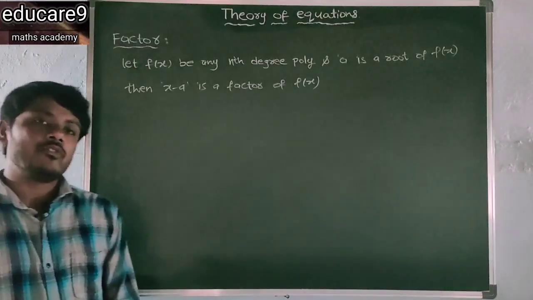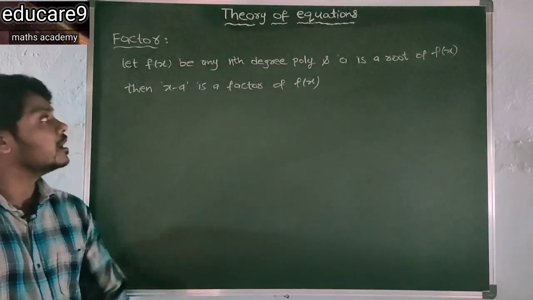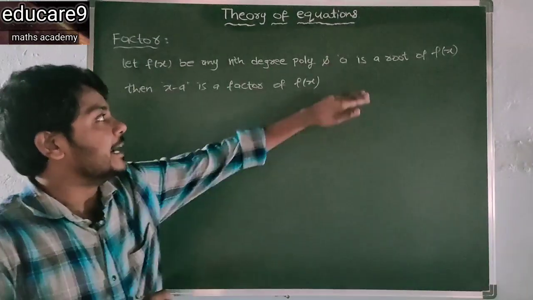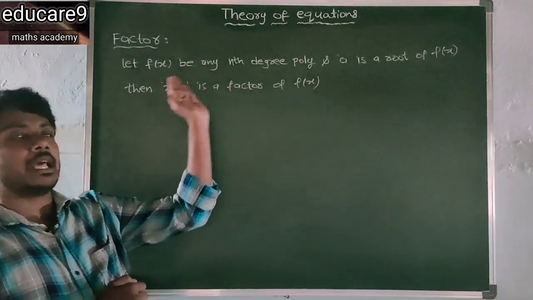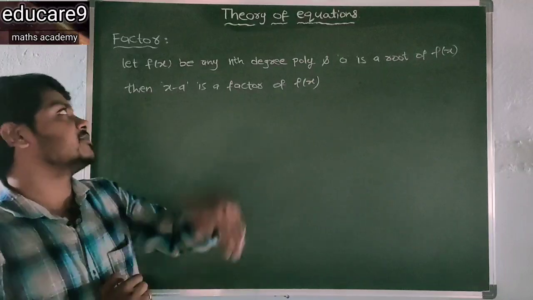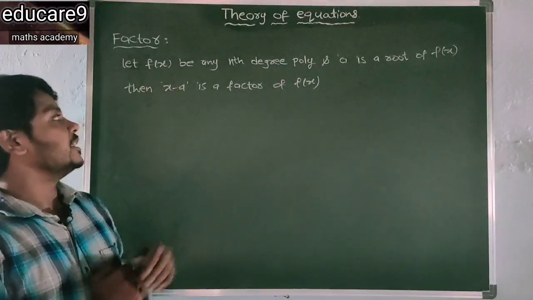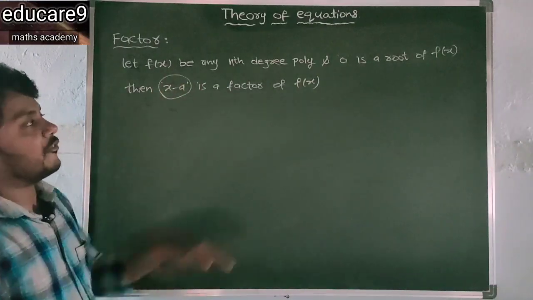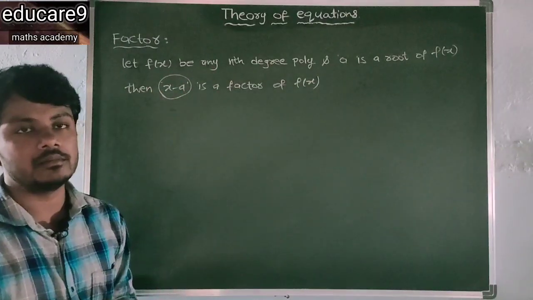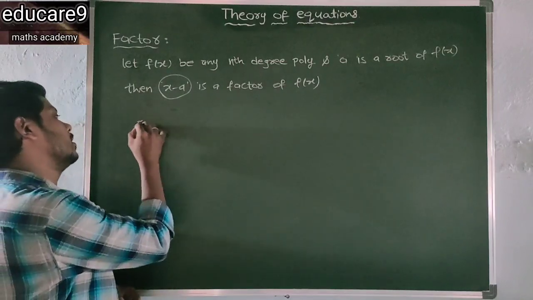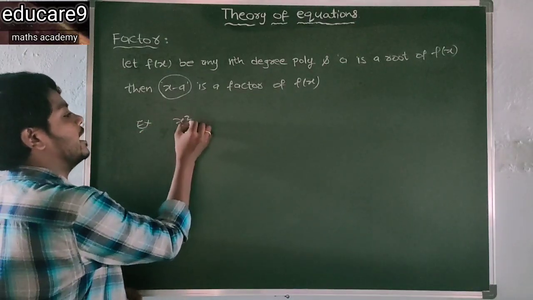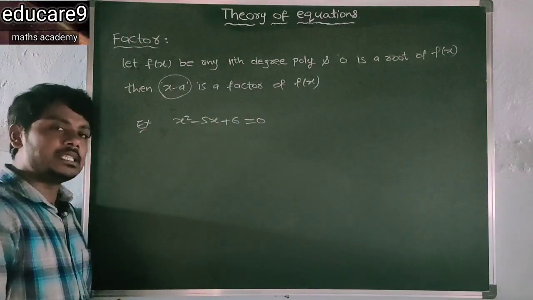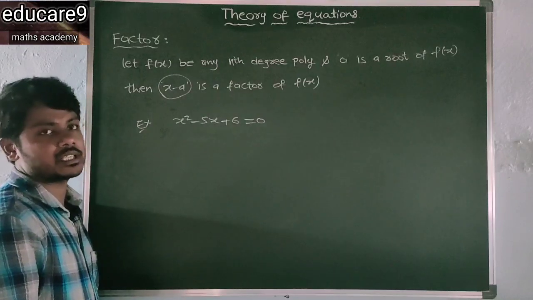Next one, factor. Factor means let f of x be any nth degree polynomial and a is a root of this polynomial, meaning a satisfies the given polynomial. In that case, x minus a is a factor of the given polynomial. For example, x square minus 5x plus 6 is equal to 0. This is a second degree polynomial equation.